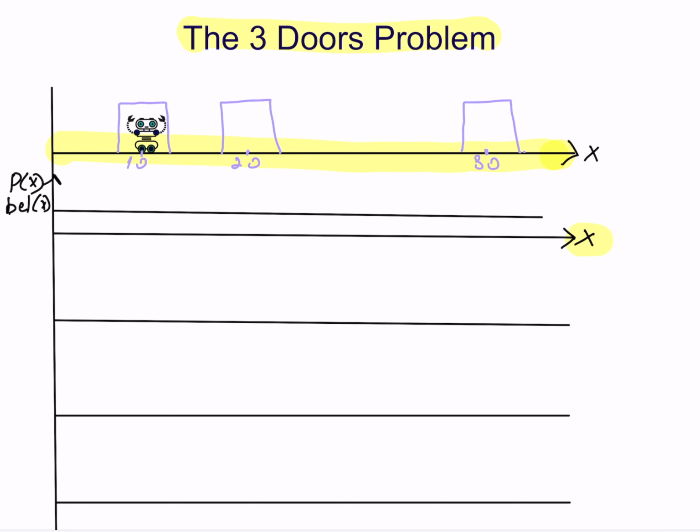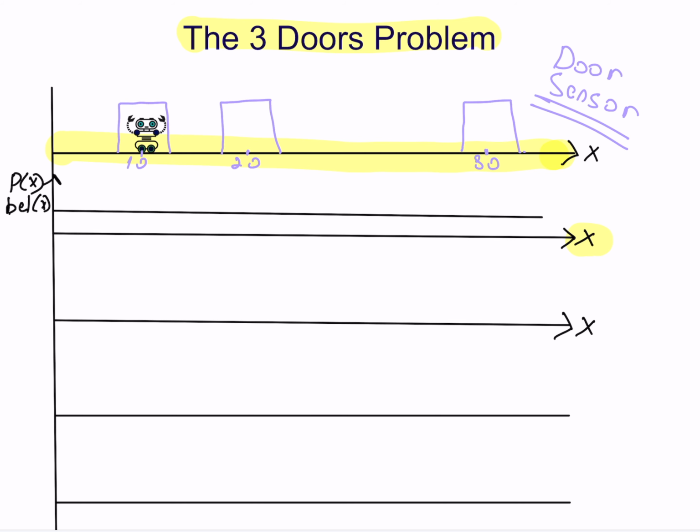Our robot has what is called a door sensor, meaning that when it is near a door, it knows. Why? Maybe the door is opened and there is a draft of air or more light. So if a robot has a door sensor and it senses that it is near a door, what will the current probability look like? Now pay attention. There are two things here.